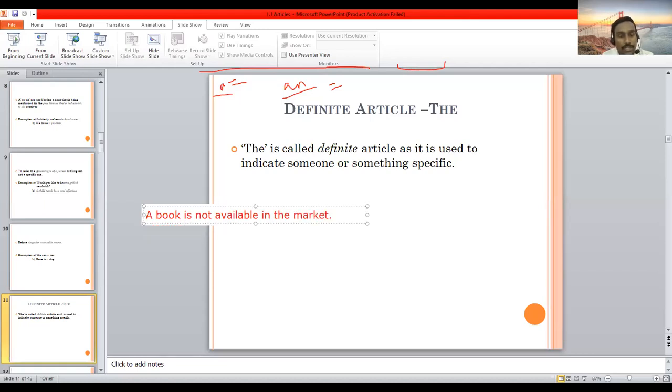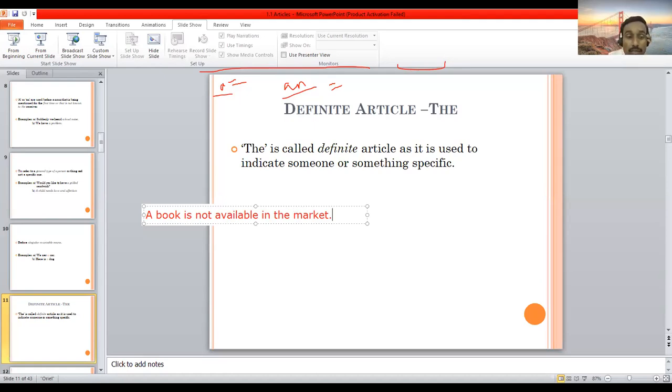Okay, so you just try to find out: the sentence is "the book is not available in the market" and the sentence is "a book is not available in the market". So what do you understand from these two sentences? Are they the same or is there a difference in the meaning of these two sentences? Yes, there is a difference.